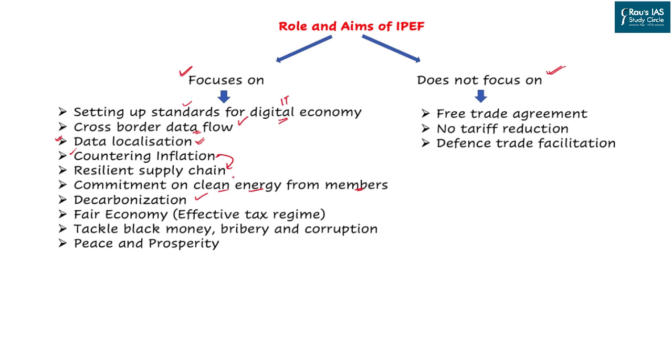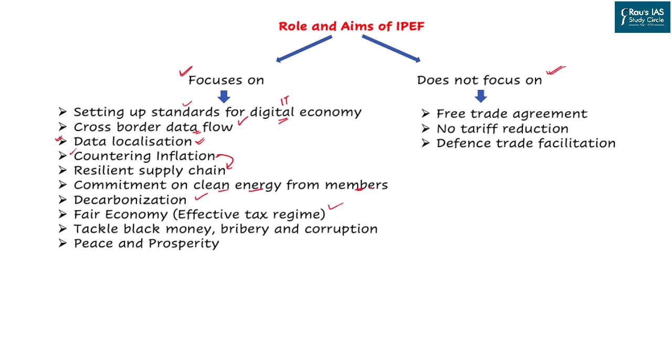It will also focus on bringing a fair economy as well as fair economic practices. For that, the countries of this grouping will help in bringing an effective taxation regime, especially for the investors. Now, the US being the prime focus country under this program will try to persuade the other member countries to have similar tax standards that can benefit multinational corporations.